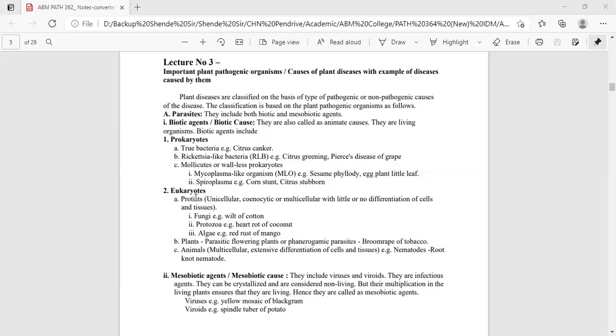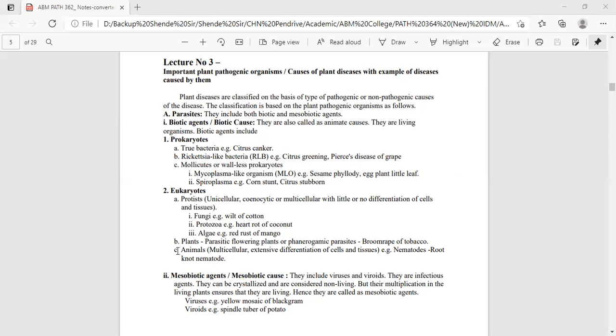Now the second eukaryote is plants, that is parasitic flowering plants or phanerogamic parasites, such as broomrape of tobacco, then Cuscuta, and Loranthus in mango. There are many parasitic flowering plants which suck nutrition by parasitizing flowering plants as well as forest plants or some fruit plants. So it comes under the category of eukaryote plants, that is flowering plant parasites: Cuscuta, Orobanche or broomrape, and Loranthus.